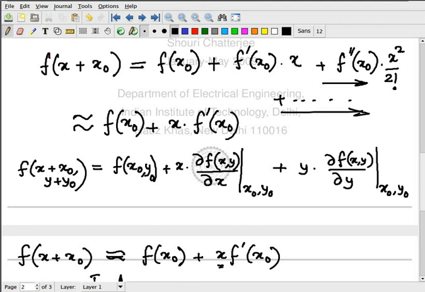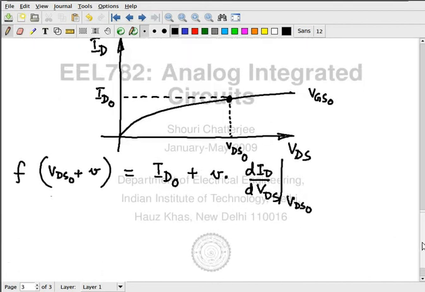So depending on how much error you can tolerate, this small quantity can be as large as you want. In that case, I need to modify my equation. I'm also going to go up and down on this curve, depending on how much small quantity I have added in terms of VGS.